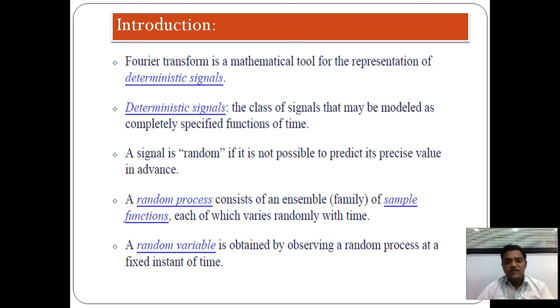At a fixed instant of time it gives the output which is called the random variable.